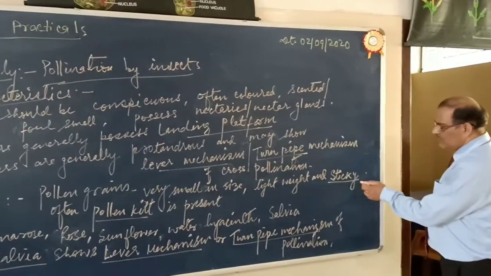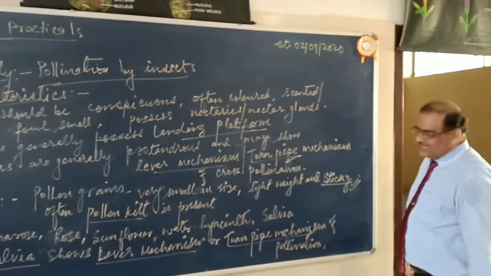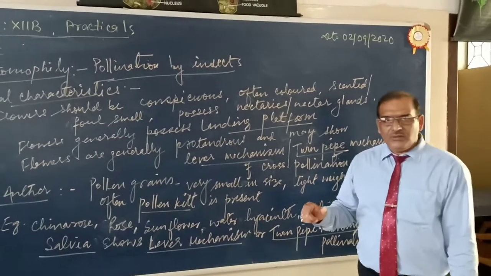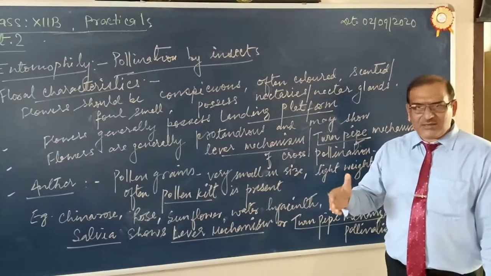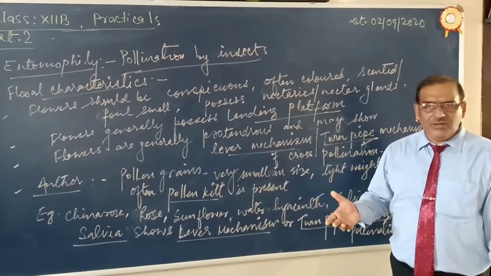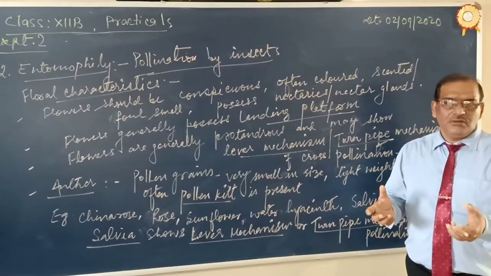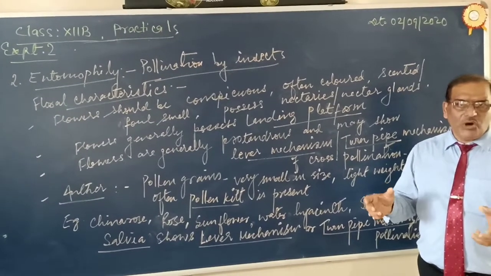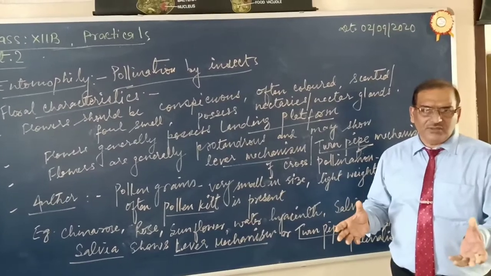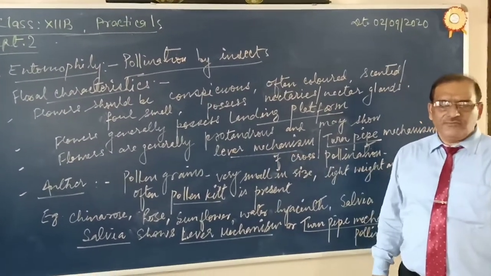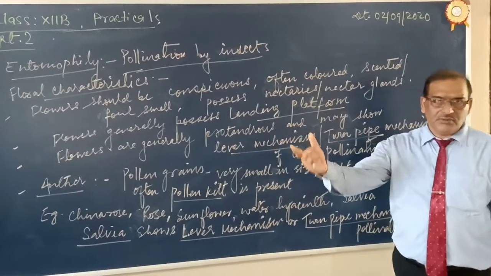Very important feature: pollen grains must be sticky, so that when the insect visits the flower in search of nectar, nectaries, etc., pollen grains get stuck to the body, wings, legs, mouth parts, etc. of the insects, and when the insect visits another flower, the pollen grains are transferred from one flower to another flower for cross pollination.